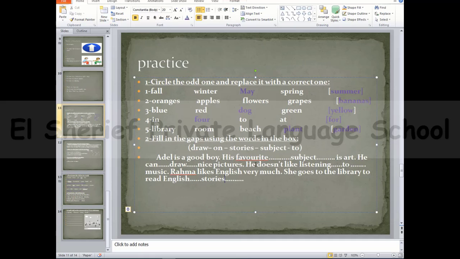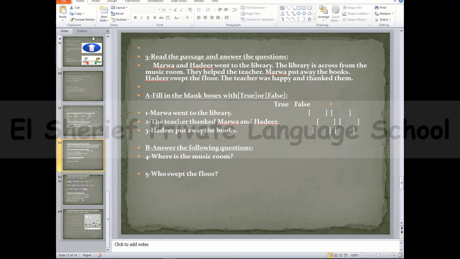Okay, so this is our first question. Let's repeat it again. His favorite subject is art. He can draw nice pictures. He doesn't like listening to music. Rahma likes English very much. She goes to the library to read English stories. Okay, so this is this question. Let's move to another question. We have to read the passage and then answer the questions. We have to read the passage together.